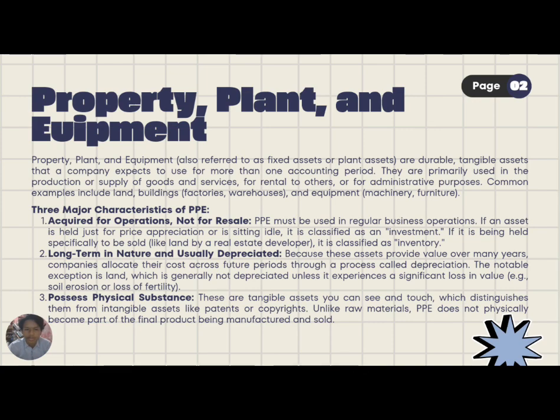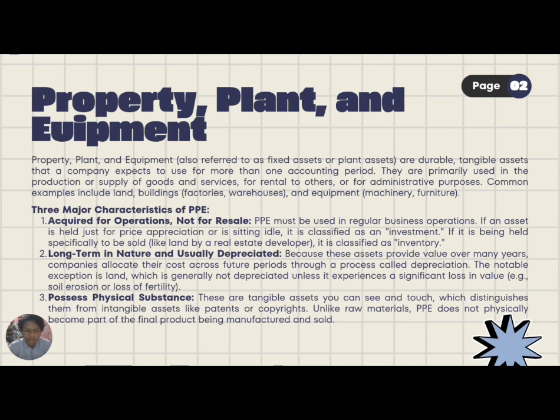Second is that it is long-term in nature and usually depreciated. Because this asset provides value over many years, companies allocate its cost across future periods through a process called depreciation. The notable exception is land, which is generally not depreciated unless it experiences a significant loss in value, for example, soil erosion or loss of fertility.